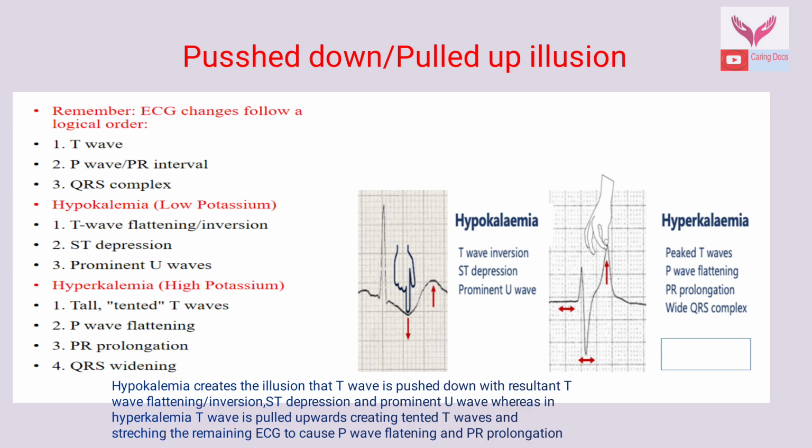Whereas in hyperkalemia, we see tall dented T wave, P wave flattening, PR prolongation, and QRS widening. Here we can see the T wave is pulled up, creating a tall T wave and stretching the remaining ECG to cause P wave flattening and PR prolongation.